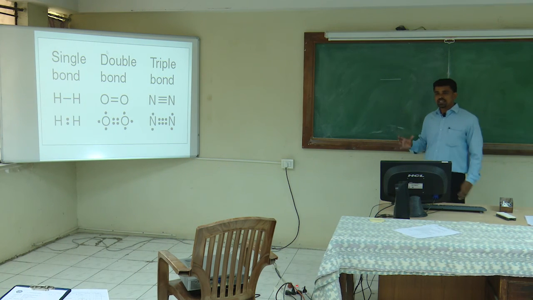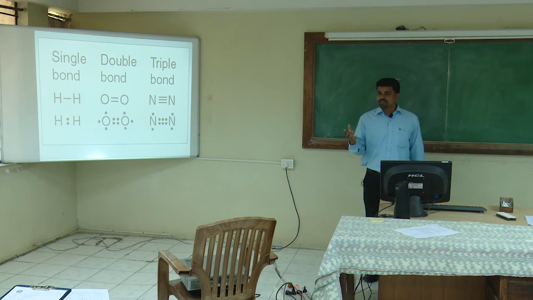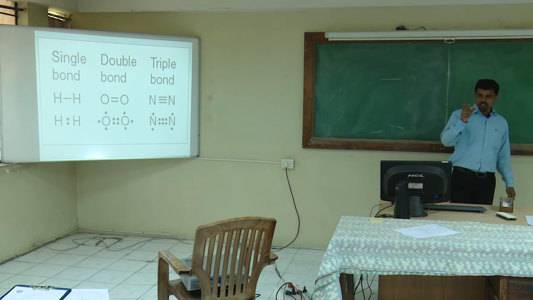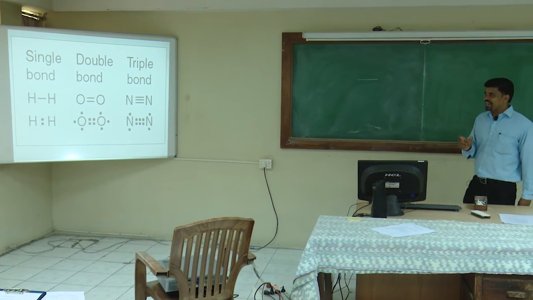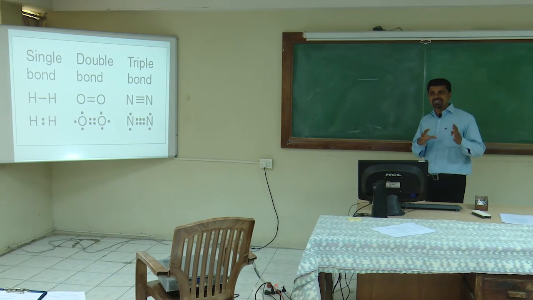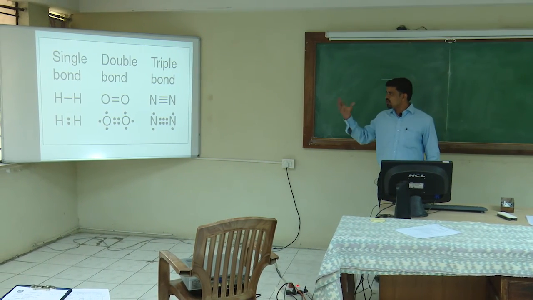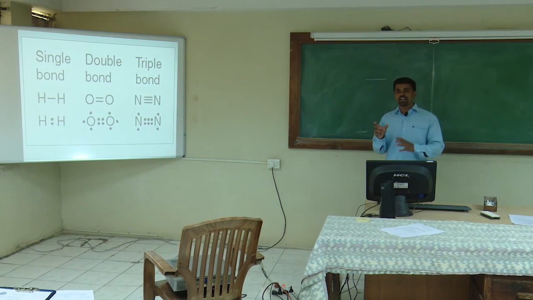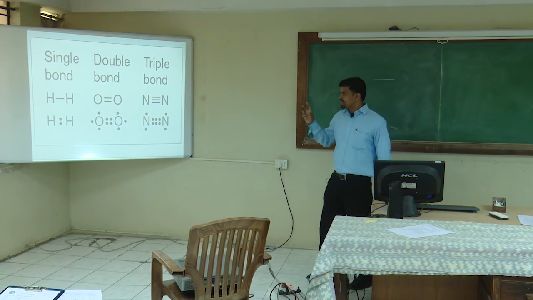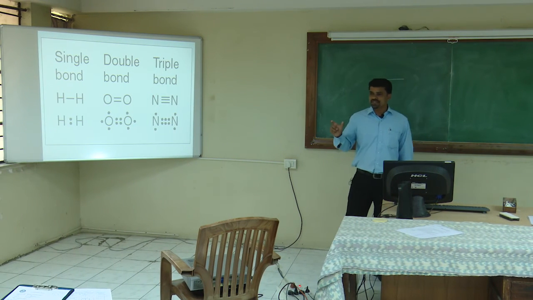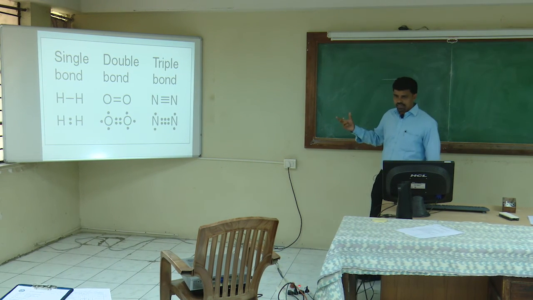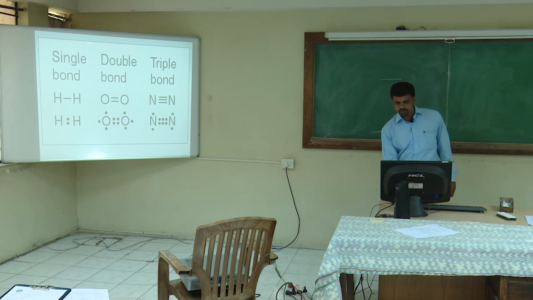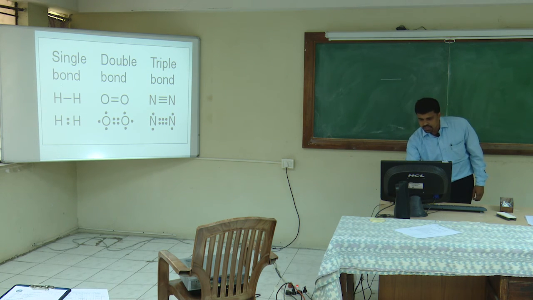Now in this covalent bonding, there is single bond, double bond, and triple bond. When one pair of electrons is shared, the bond formed is a single bond. Whereas in the case of oxygen, the two oxygen atoms share two electron pairs, and the bond formed is known as a double bond. Whereas in the case of nitrogen, the electron pairs shared form a triple bond.